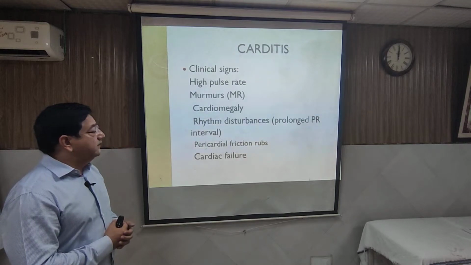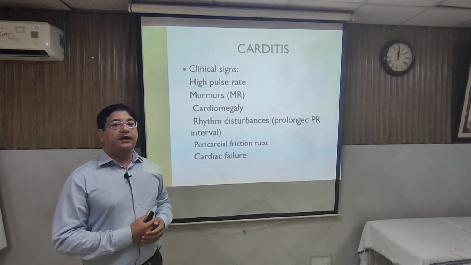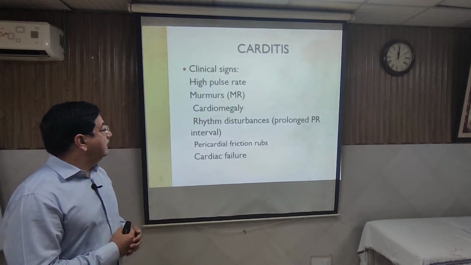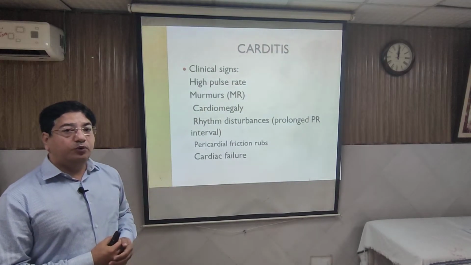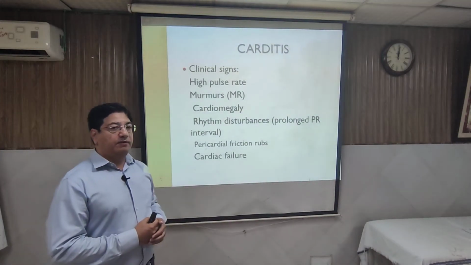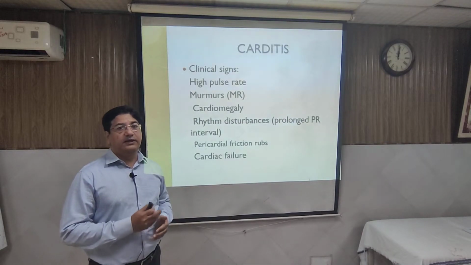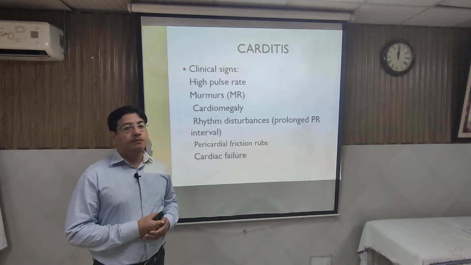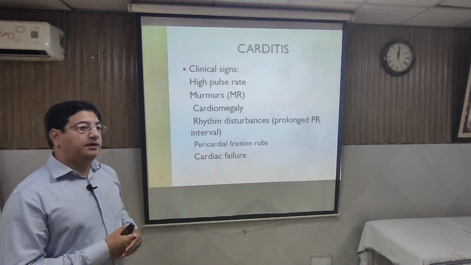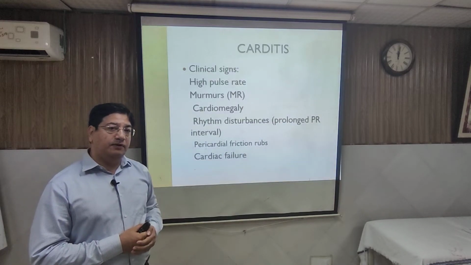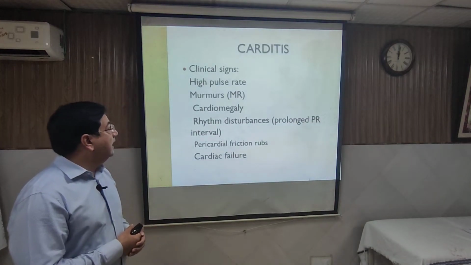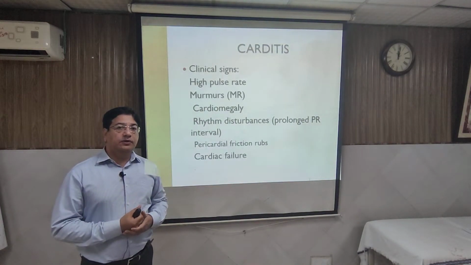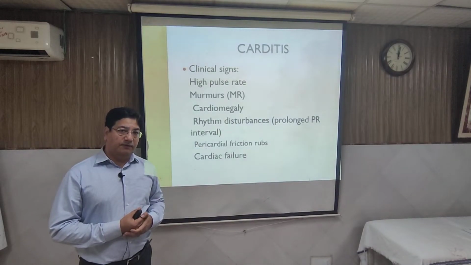In carditis, there is a pancarditis. That means there can be endocarditis, myocarditis, and pericarditis. In children, the most common valve involved is the mitral valve. In sequence, there can be aortic valve involvement and tricuspid valve involvement. But 90% of the time, if asked which valve is involved, this is the mitral valve. When the mitral valve is involved, it is swollen, like a wool. So there will be incompetence of the valve.